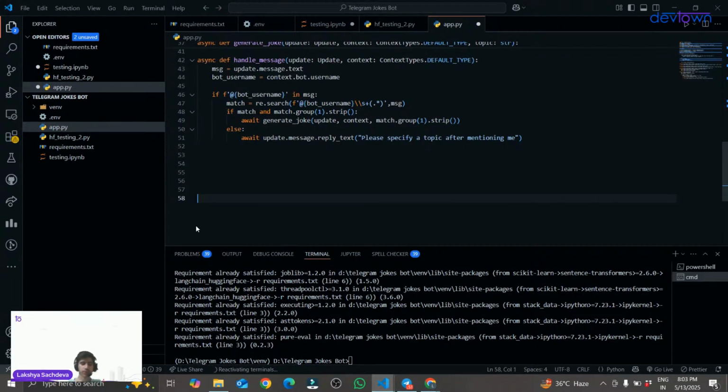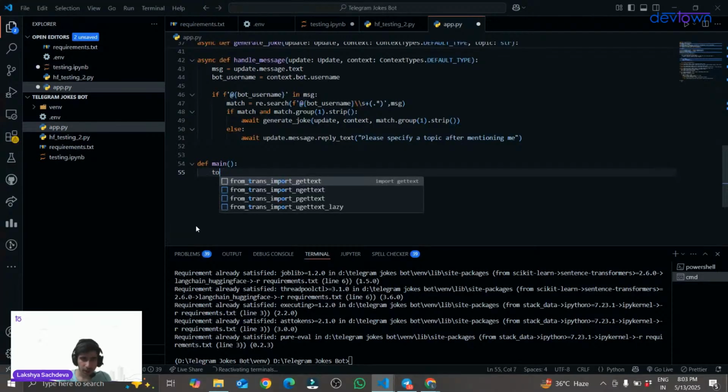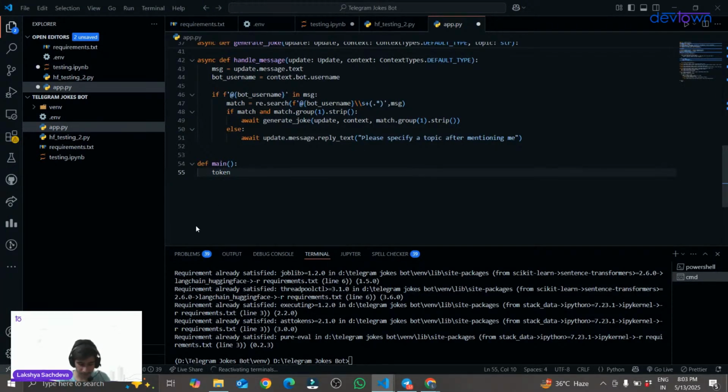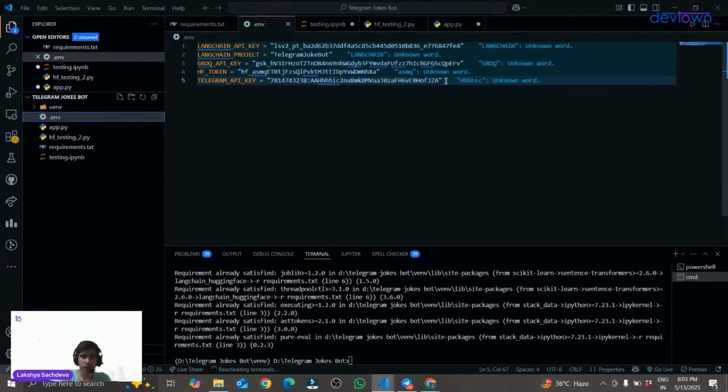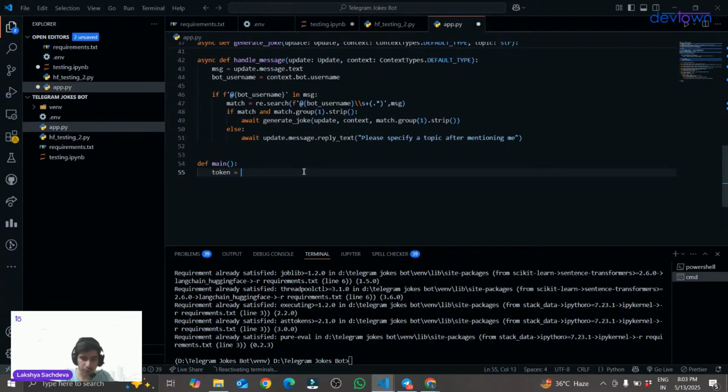Clear. Great. So moving forward, we are now at the final step of making the chatbot. The final function we will be creating is def main, that is our main function, in which we will be calling all of our functions. First of all, I will be assigning the token, that is my Telegram bot token. I have stored my Telegram API key over here. I will assign this API key: token equal to os.getenv,